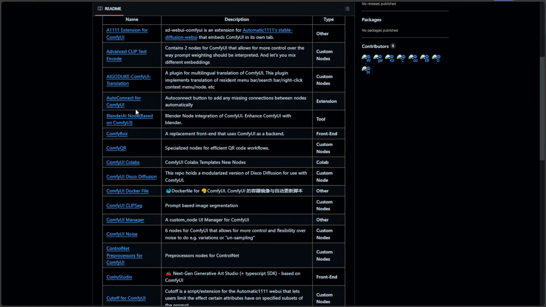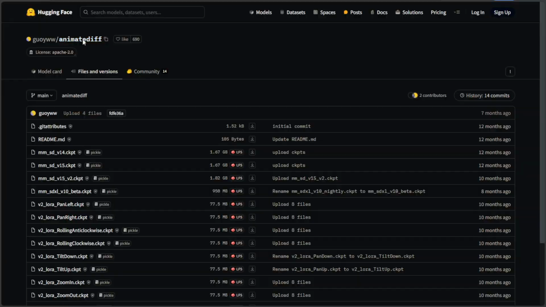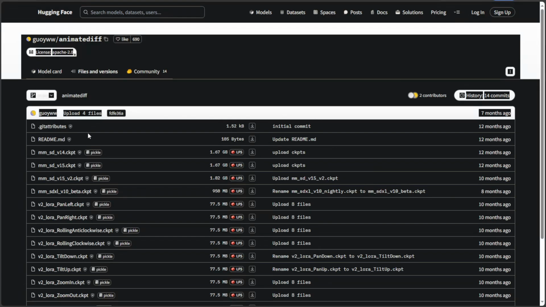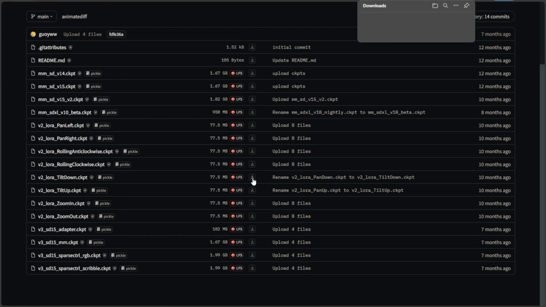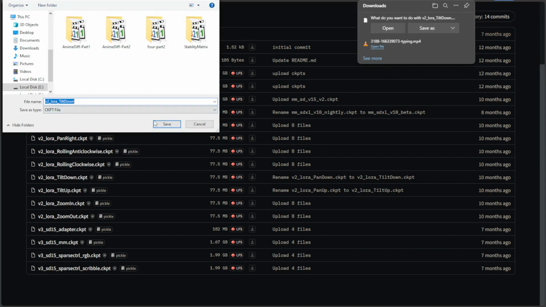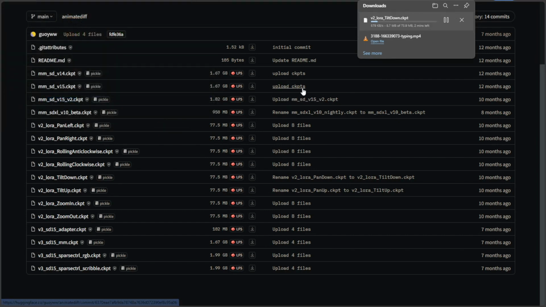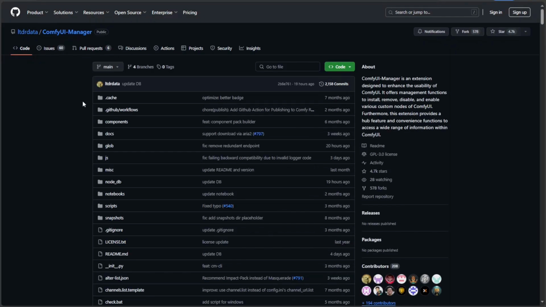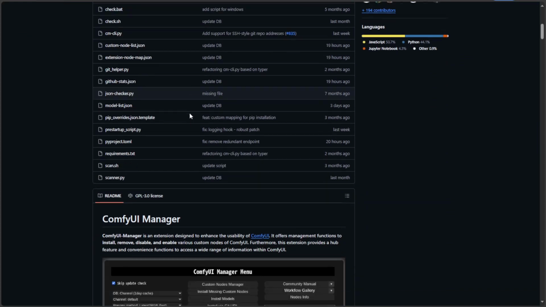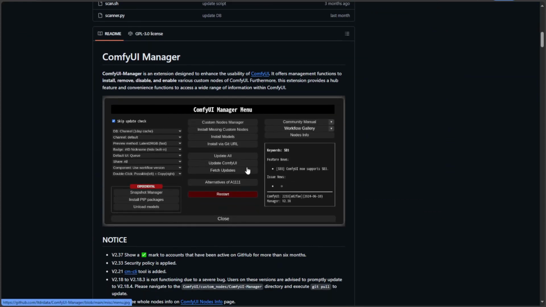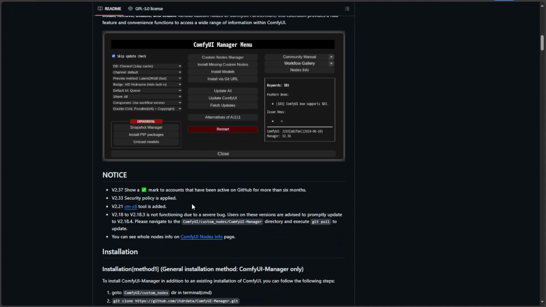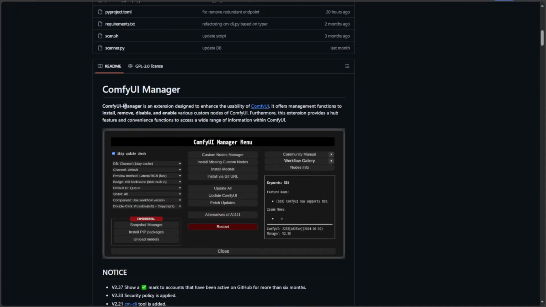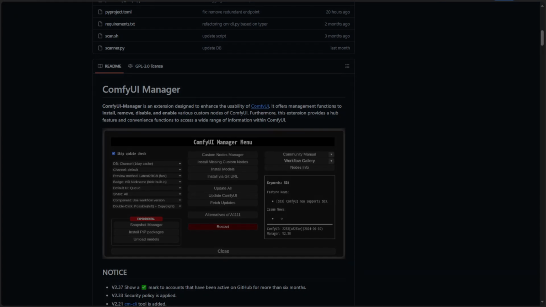We often download custom nodes from GitHub and models from platforms like Hugging Face to meet our generative AI needs. However, this practice has significant security implications, and currently, there is a serious security concern related to Stable Diffusion. When downloading an extension in ComfyUI, the presence of an extension in the ComfyUI Manager does not necessarily ensure its safety. In fact, ComfyUI performs a security scan at startup, which is a precautionary measure. A critical situation has arisen with ComfyUI and Stable Diffusion, and it's essential to be aware of it.